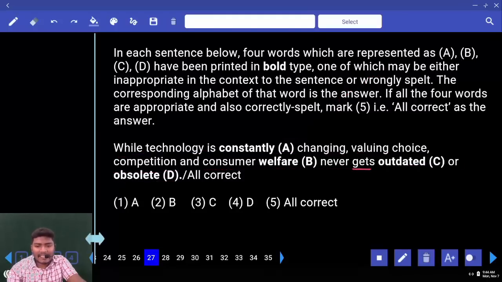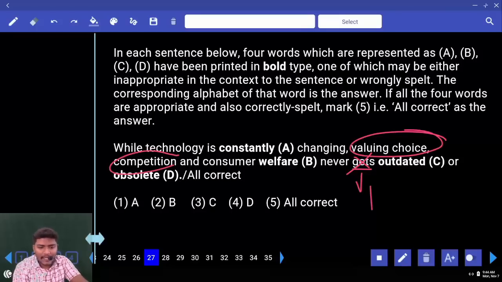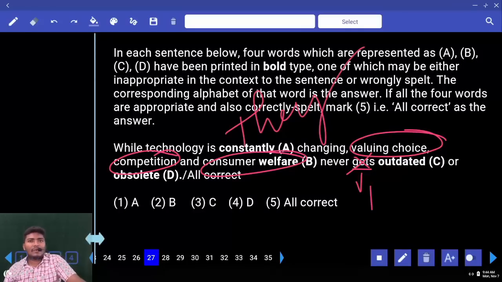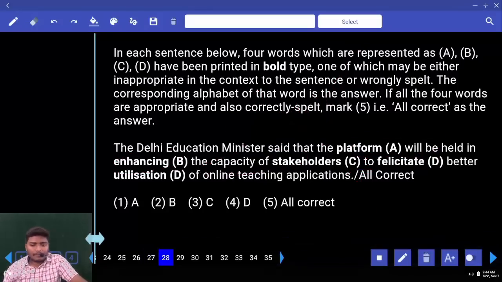Never get, not gets. We need V1. Value changing, competition, consumer welfare, it is they. It is not gets, it is only get. Grammatical, we need not consider that. That is not your answer, however. There is grammatical error. Next.